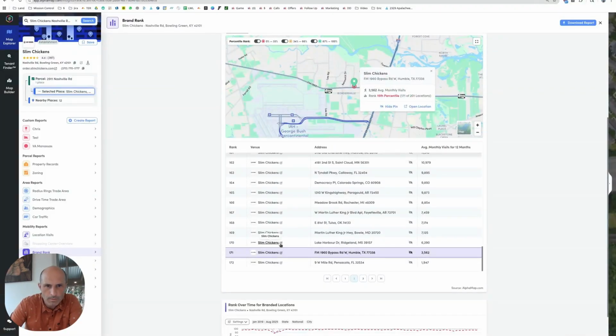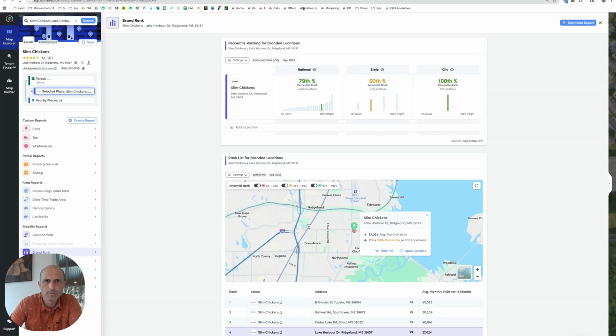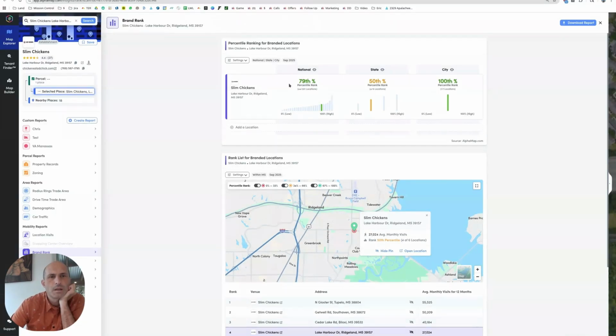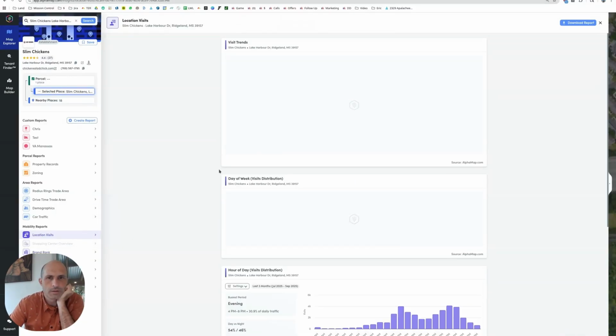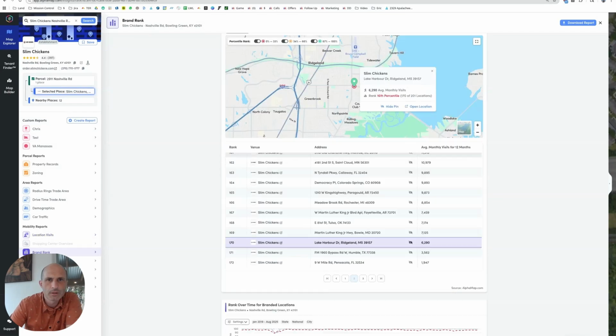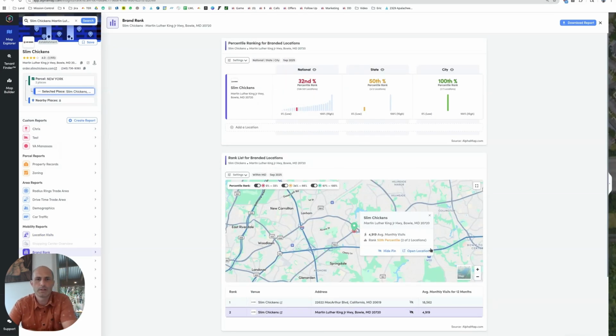Let's look at some more of them. See if we see what the obvious problems are. Ridgeland, Mississippi. So I get this and it comes up with this. I think there's something going on with this data here. Yeah, so I'm getting older numbers, newer numbers. Data's weird. Like maybe they closed for resurfacing or something. These numbers aren't lining up with the rankings.